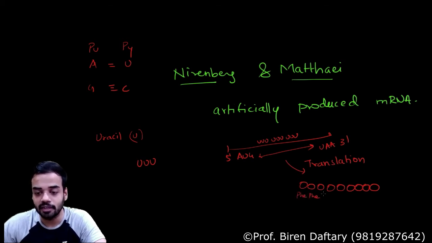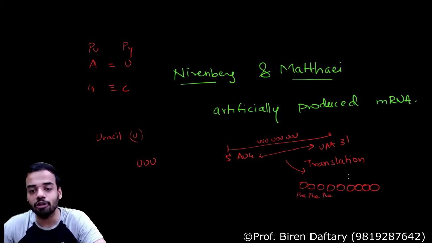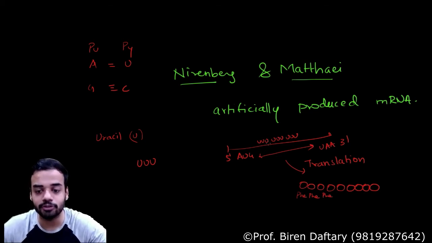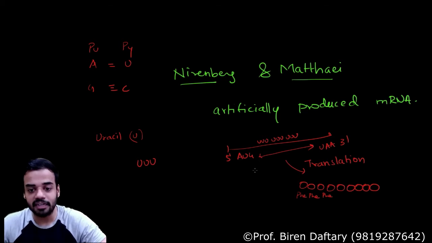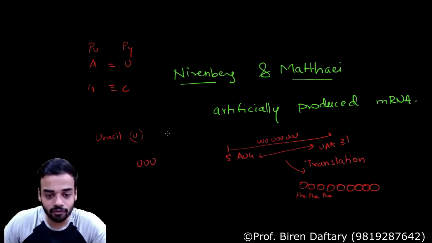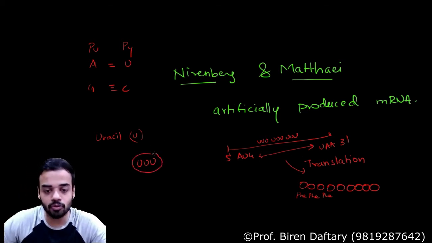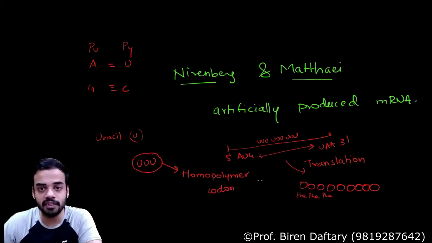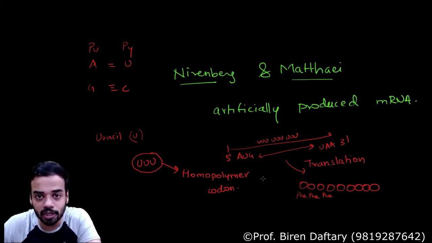Are you getting it? Why did they get that? Because all the codons were UUU, and we have seen in the chart that UUU is phenylalanine. Now, from this information, we come to know that this is a homopolymer codon. Please remember. Now you will ask me, what is a homopolymer codon?